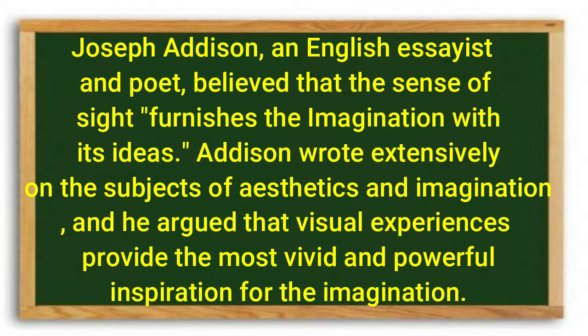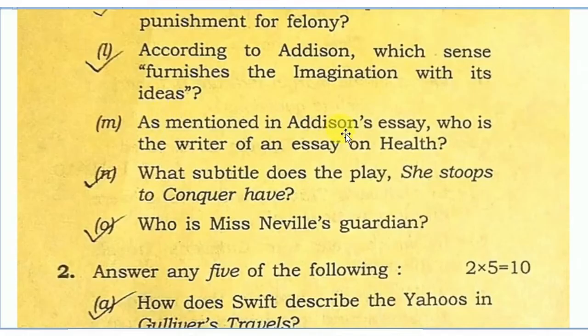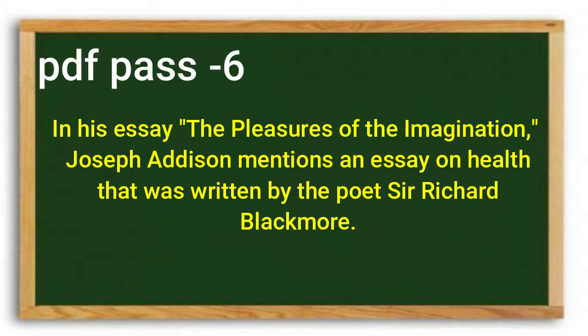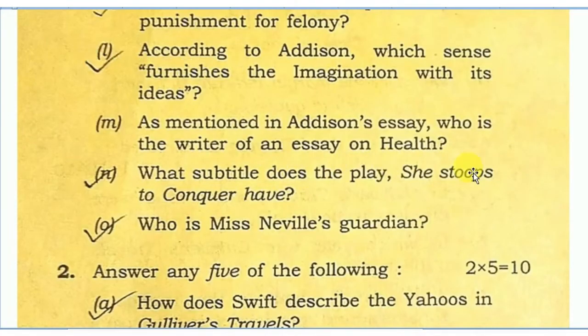Addison wrote extensively on the subjects of aesthetics and imagination, and he argued that visual experiences provide the most vivid and powerful inspiration for the imagination. As mentioned in Addison's essay, who is the writer of an essay on health? In his essay, The Pleasures of the Imagination, Joseph Addison mentions an essay on health that was written by the poet Sir Richard Blackmore.